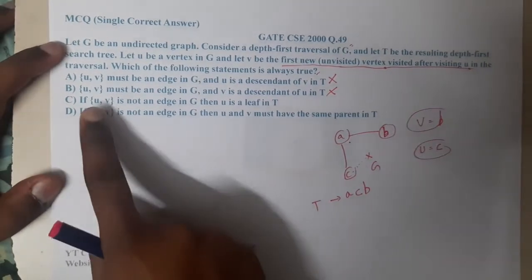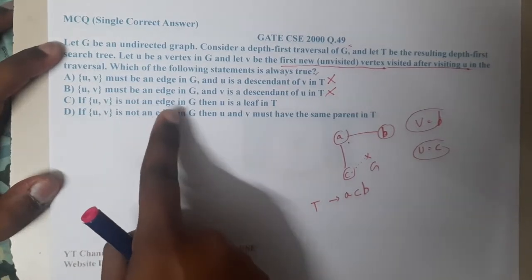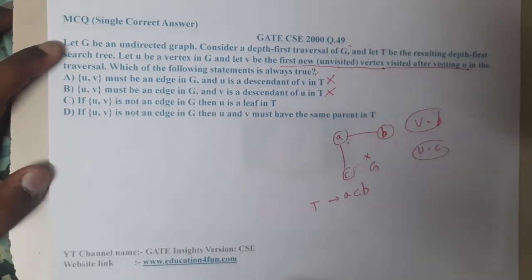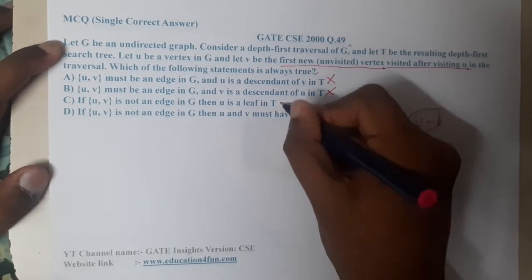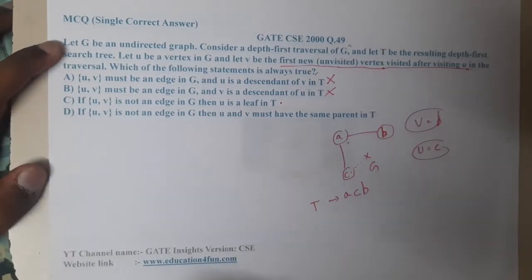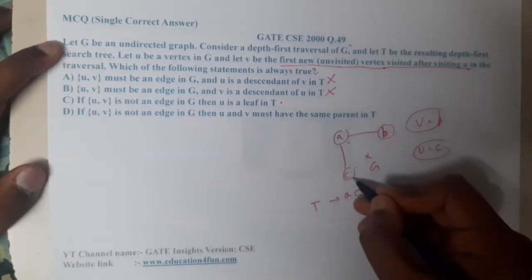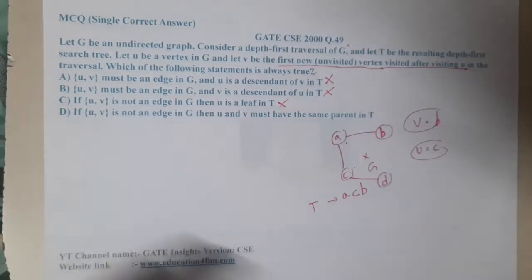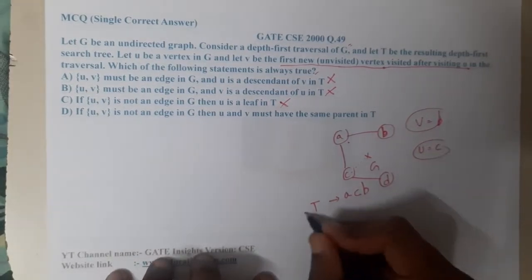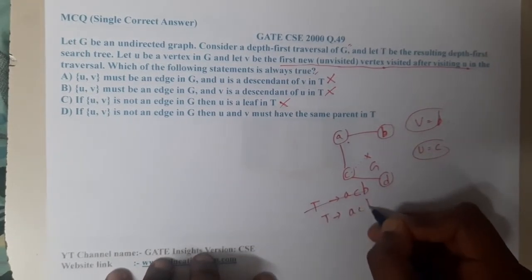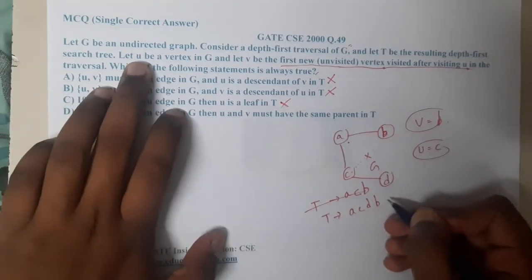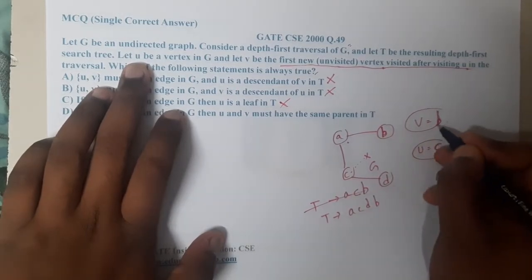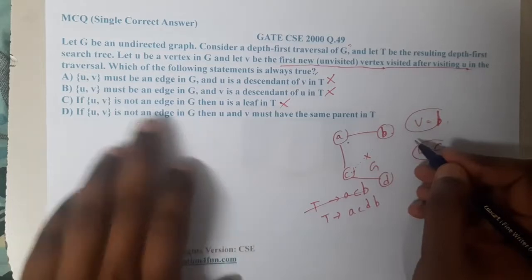If (U, V) is not an edge in G, then U is a leaf in the tree. It could be true, but I'm not 100% sure about it. Because U is nothing but C. If I assume here there is a D, even in that case you will get the same condition, hence this is also wrong. The order will be A, C, D, B. If I assume U as any vertex, I will assume C only, and I will assume B because it is unvisited before this. So this statement is wrong.